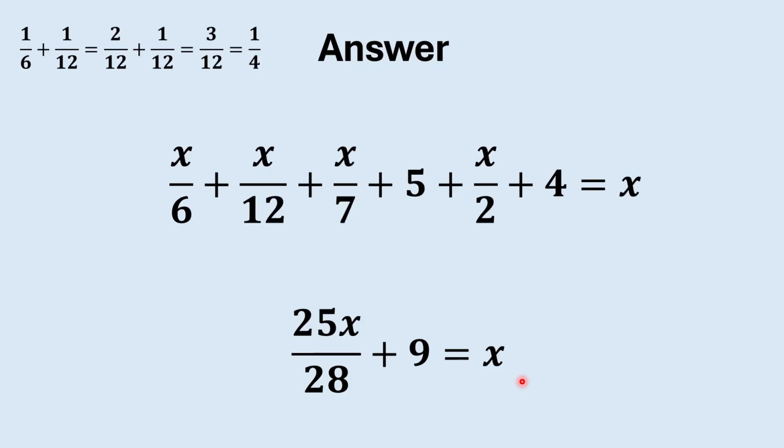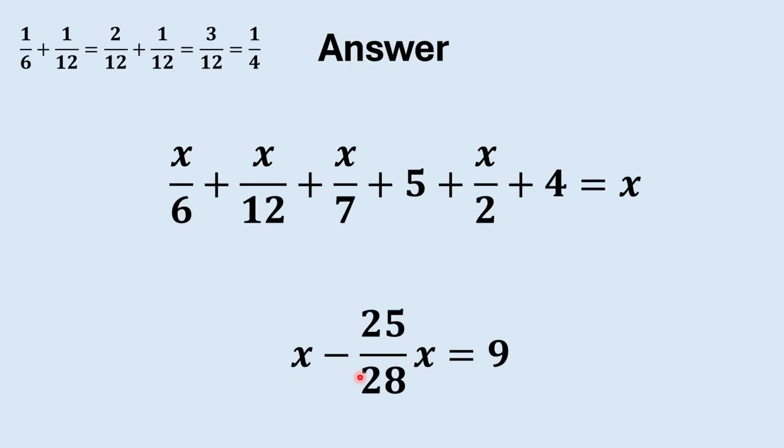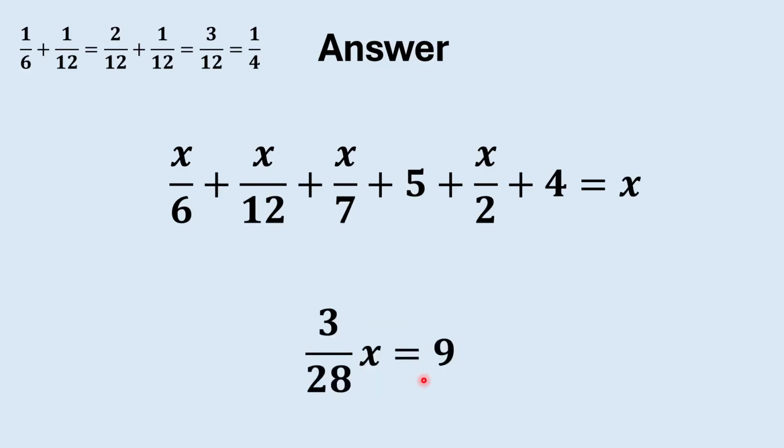And from here, it is more straightforward. Just move this 25x over 28 to the right side. It will be x minus 25 over 28 x is equal to 9, so 3 over 28 x is equal to 9. And we can simplify this 3 and 9 to make it 1 and 3. So x is equal to 3 times 28, which is 84. So 84 is the final answer, which is the age of Diophantus.